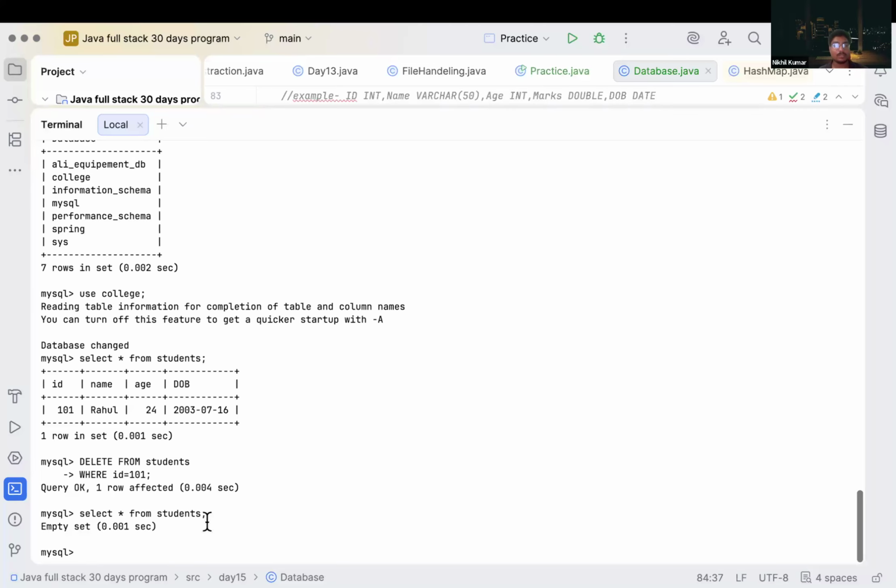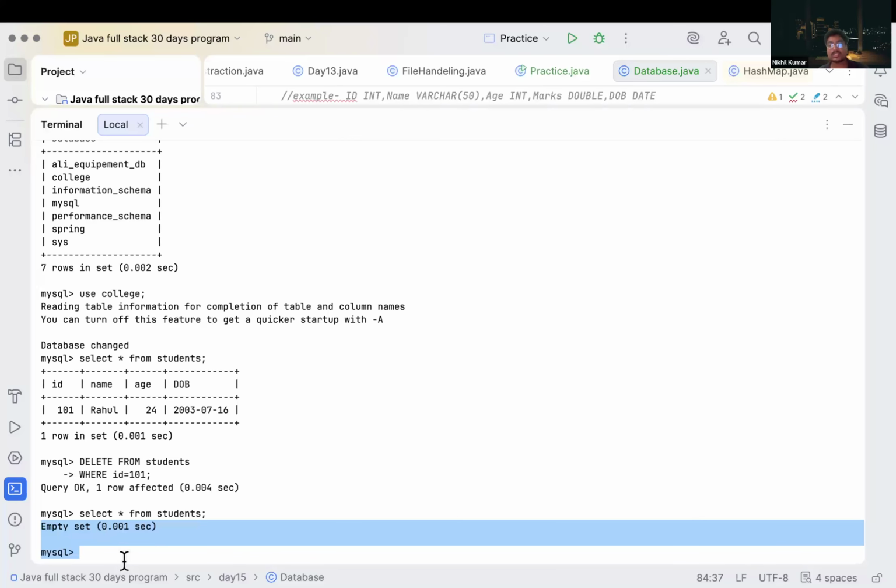Select star from students, and we got empty set here, correct? So that's how you can insert data inside our table. You can update data inside our table. You can delete data inside our table. Is it clear?